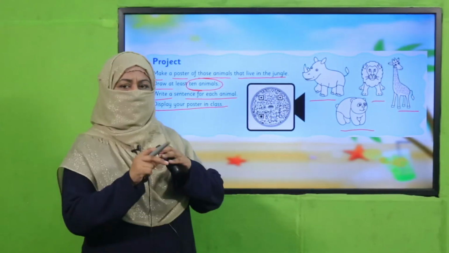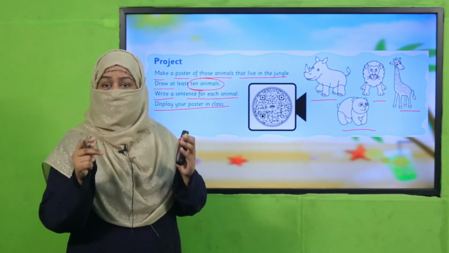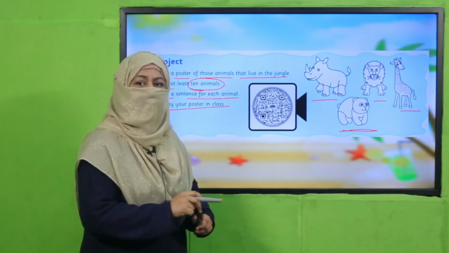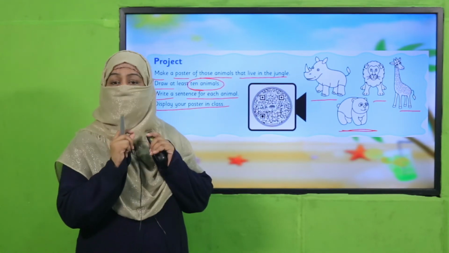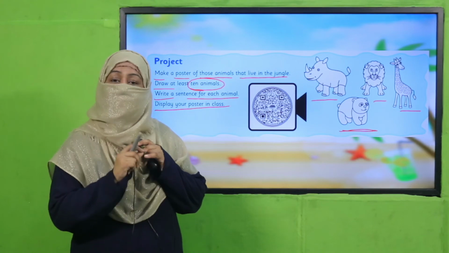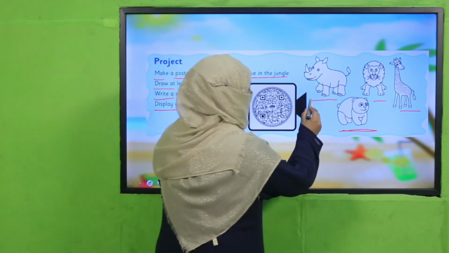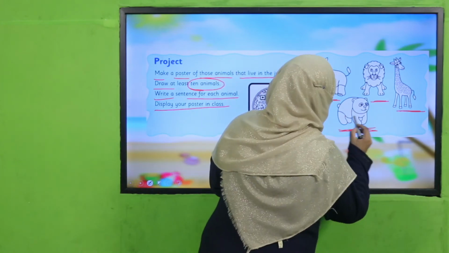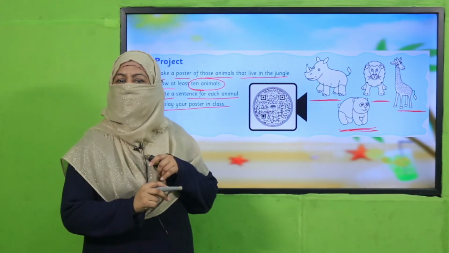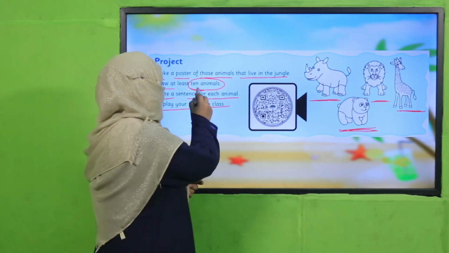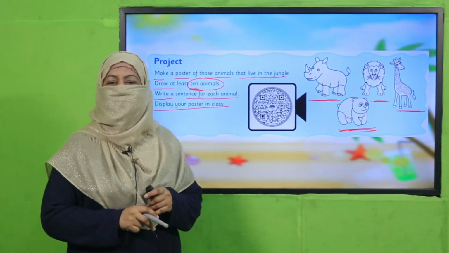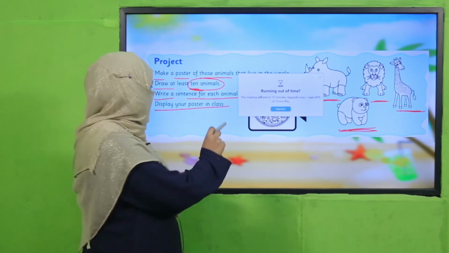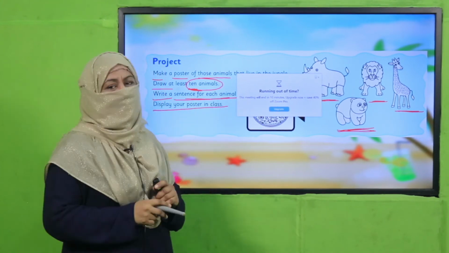So beta, this is basically not a test of your drawing. That's why you have to just sketch them the easy way which has been shown in your book. And the important thing is you should know it's a wild animal. Name that animal. For example, it is rhinoceros, it is lion, it is giraffe, and a bear. So these are the animals which have been shown in your book. So you have to think about 6 more because you are going to make a poster of 10 animals. So pause the video, make a beautiful poster, write sentences about each animal, and then come back.